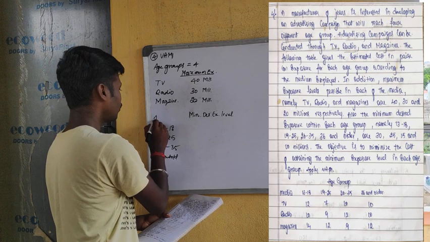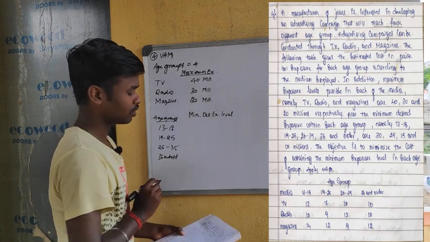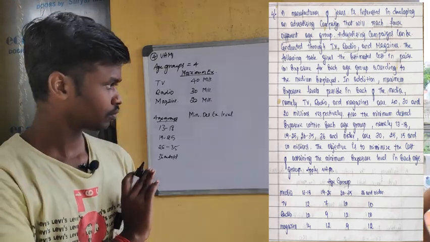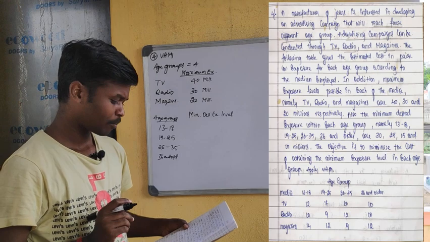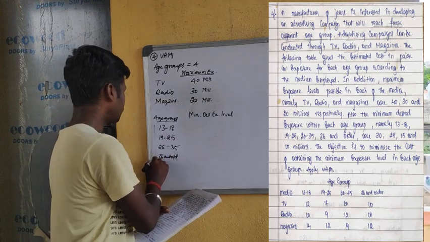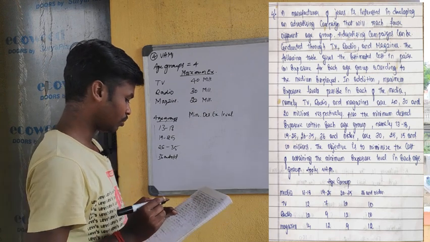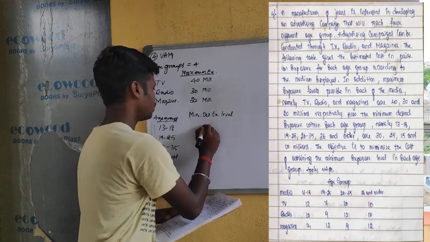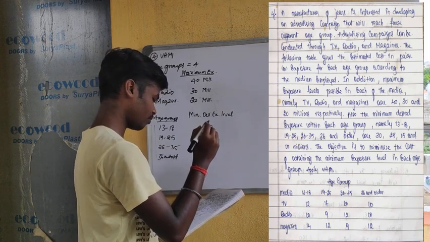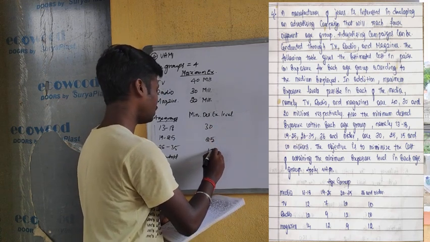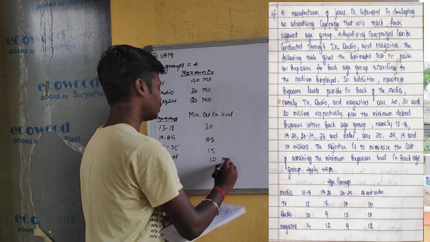There are 4 age groups. So the desired minimum exposure levels are 30, 25, 15 and 10 million.